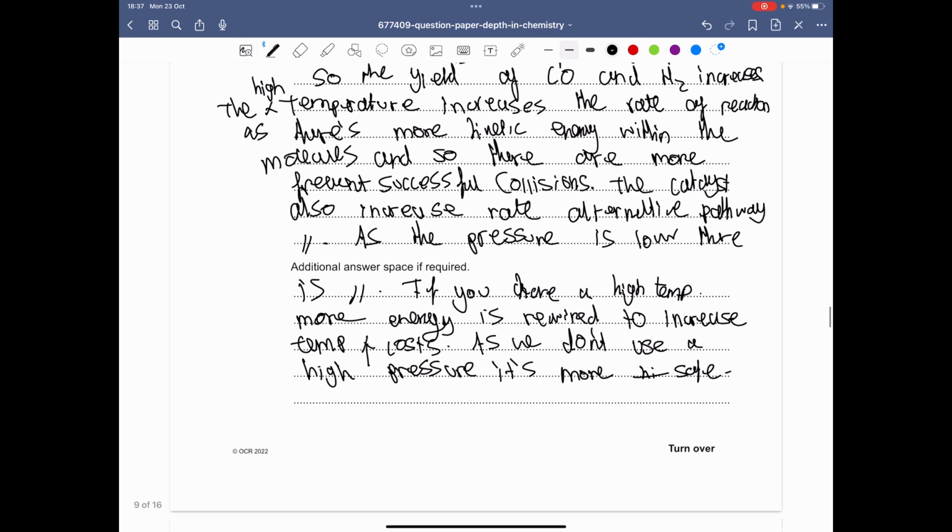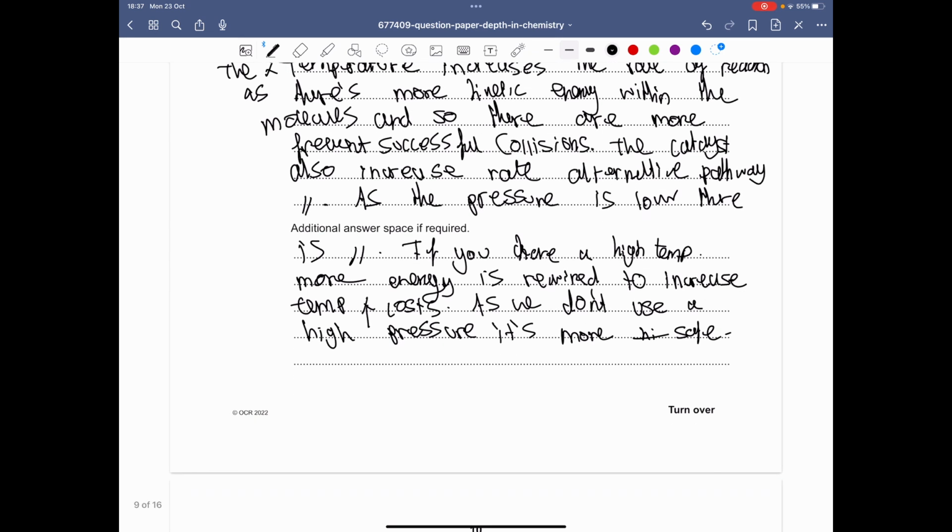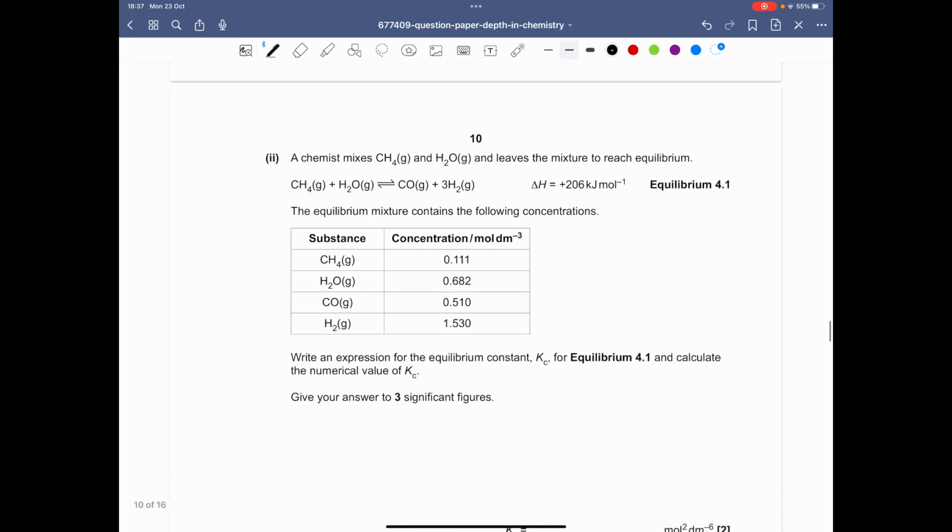And obviously we use a catalyst, so the activation energy is lower, so that means less energy is required to start the reaction, and so it will cost less. So I won't write that down, but I just explained it, so I'll put another apostrophe there. So right, that should be that.